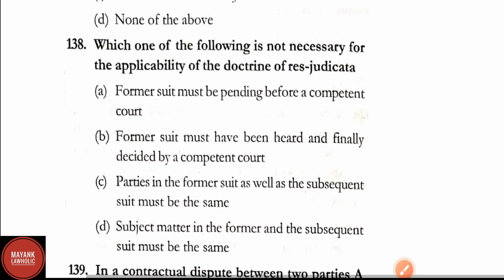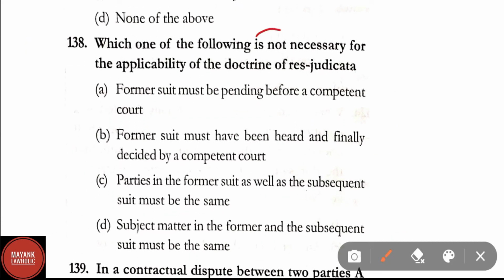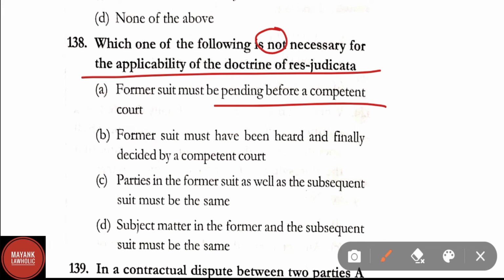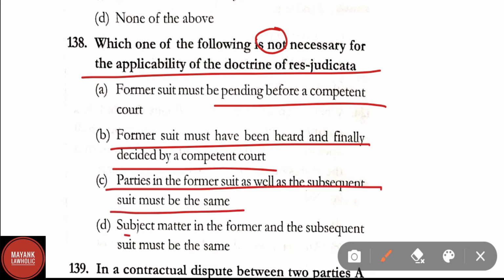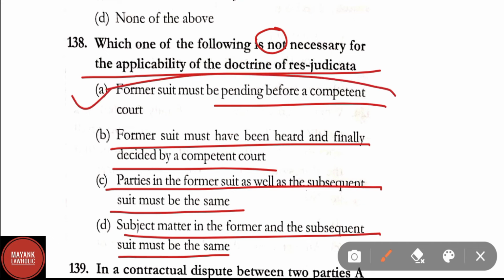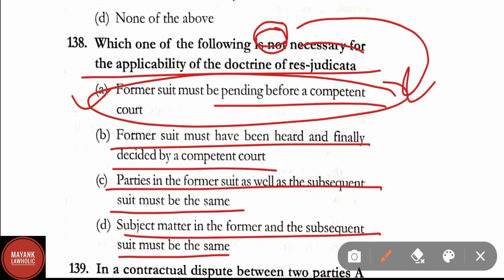Question number 138. Which one of the following is not necessary for the applicability of the doctrine of res judicata? Option A, former suit must be pending before a competent court. Option B, former suit must have been heard and finally decided by a competent court. Option C, parties in the former suit as well as the subsequent suit must be the same. And option D, subject matter in the former and the subsequent suit must be the same. In question number 138, correct answer is option A, that is, the former suit must be pending before a competent court is not a necessary requirement for the doctrine of res judicata.